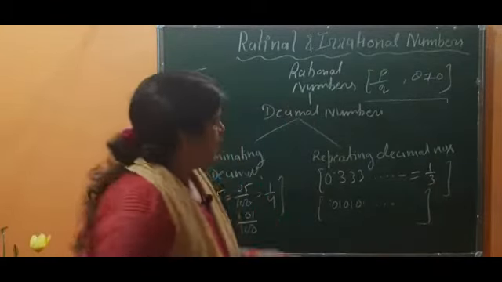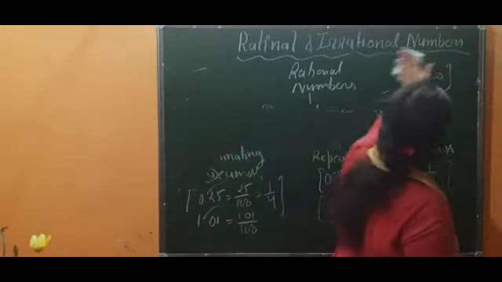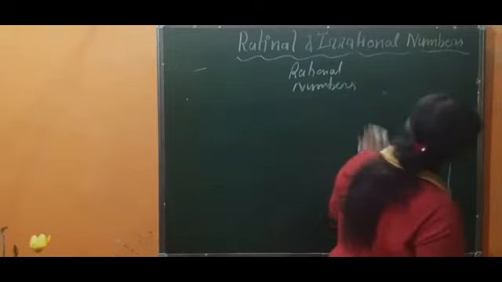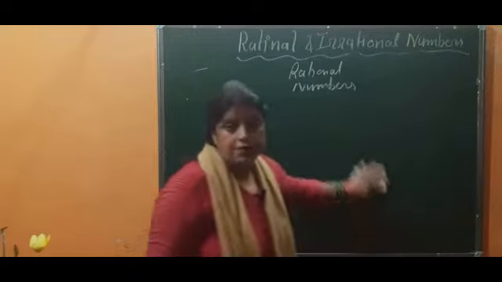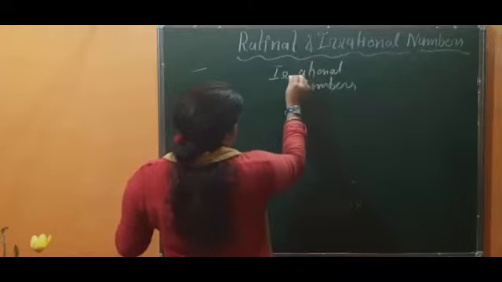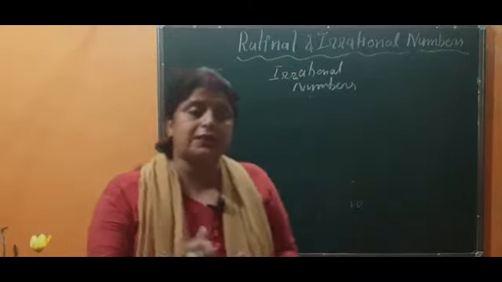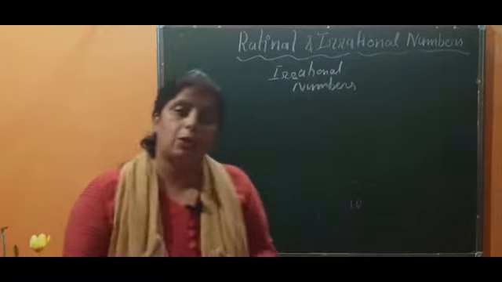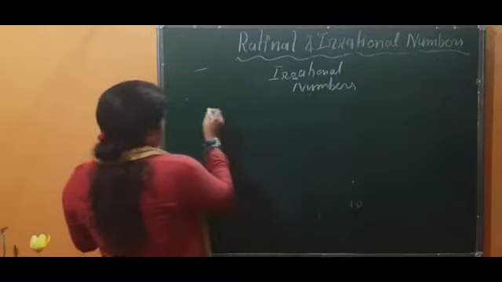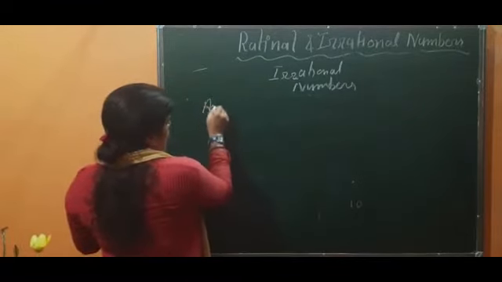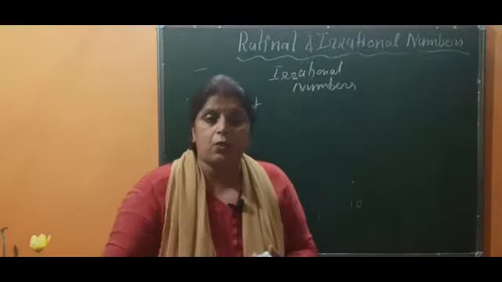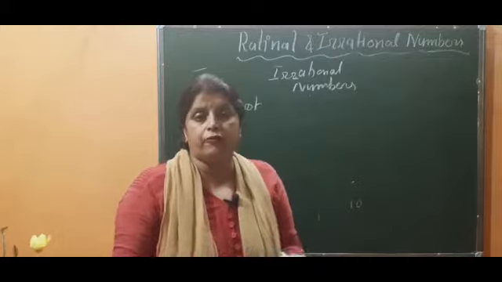Now we will see which are irrational numbers. As I have already told you, those numbers which cannot be written in the form of p by q are called irrational numbers. So we can say that those numbers which cannot be written in the form of p by q are called irrational numbers. So what does it mean? Indirectly you can say that square root or any root. Any root means it may be square root, cube root, fourth root, fifth root, so any root.